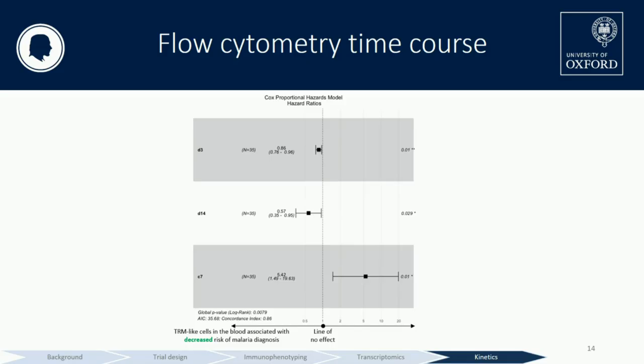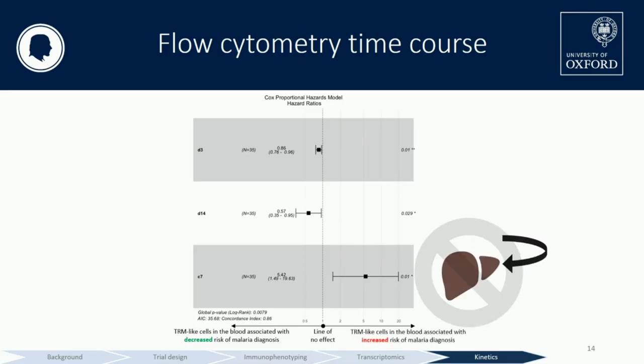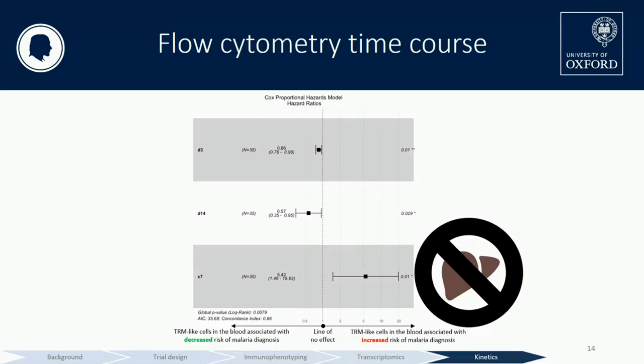Puzzlingly, this last parameter is associated with an increased risk of malaria diagnosis. Perhaps this is because C7 means 7 days after controlled human malaria infection, which corresponds to mid to late liver stage infection. If these cells are seen in the blood, they're perhaps not where they need to be, which is within the liver. So that's perhaps why they're associated with an increased risk.